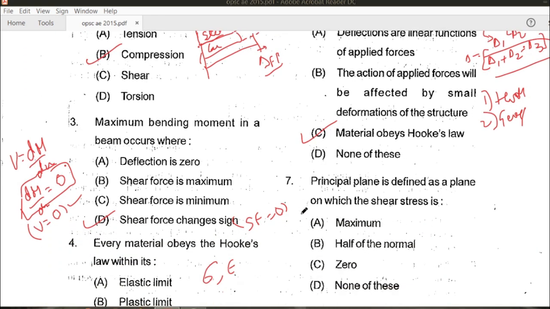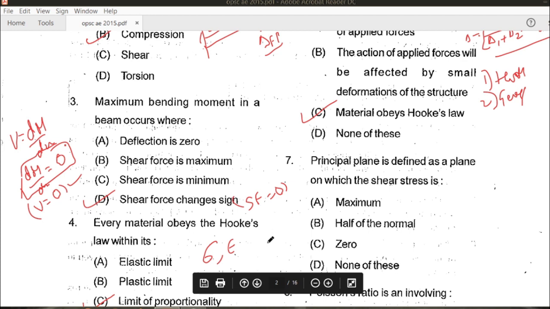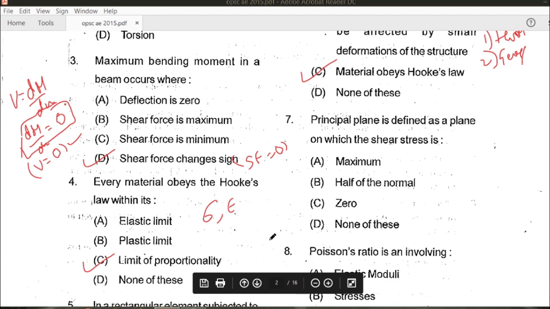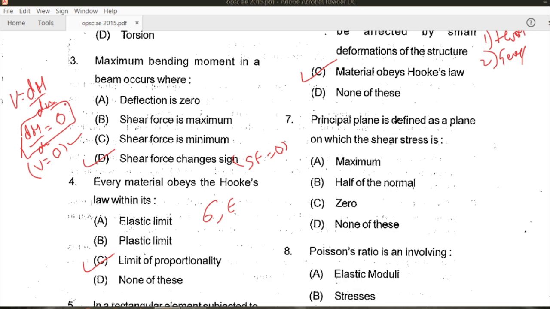That is the 7th one. A principal plane is defined as a plane on which the shear stress is. What is the principal plane? We know that there are two principal planes on which the maximum and minimum values of normal stresses occur. If we draw the Mohr circle diagram, suppose this is the diagram, this is point A, and this is point B. The x-axis represents sigma and this represents tau, that is, shear stress.